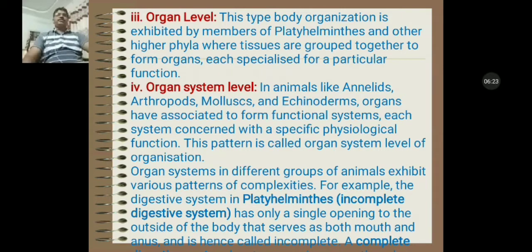Organ systems in different groups of animals exhibit various patterns of complexity. For example, the digestive system in Platyhelminthes is incomplete type. It means they have only a single opening to the outside of the body that serves as mouth as well as anus, and is hence called an incomplete type digestive system.